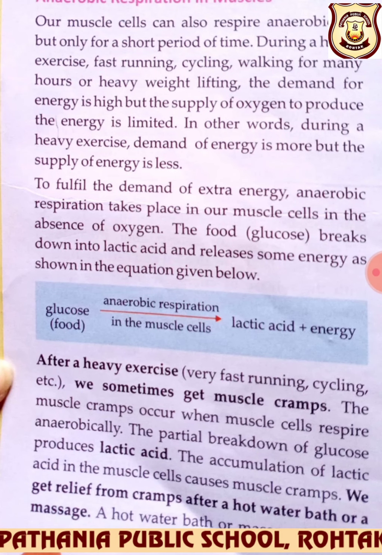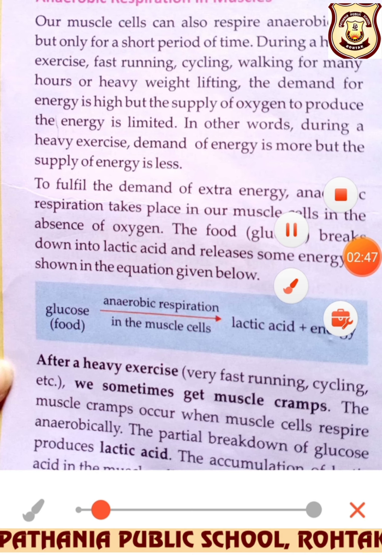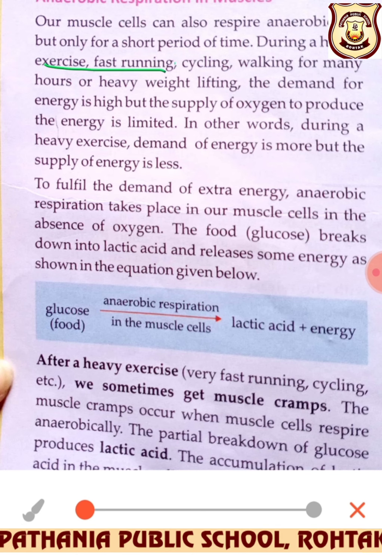Next is anaerobic respiration, we will discuss this. Beta, those reactions which take place without the presence of oxygen are called anaerobic. So what happens when you run very fast, when you do cycling, exercise, weightlifting?